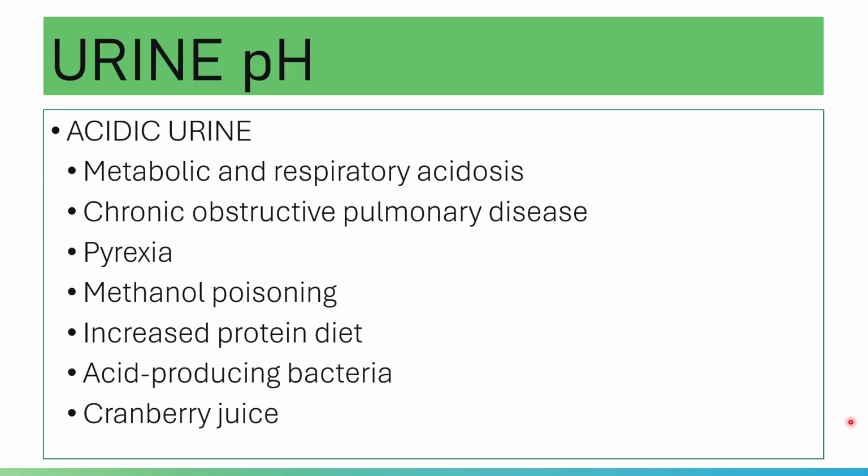The alkaline environment will favor the formation of phosphate and calcium carbonate stones. That is why, to combat such, you need to acidify the urine to prevent their formation.